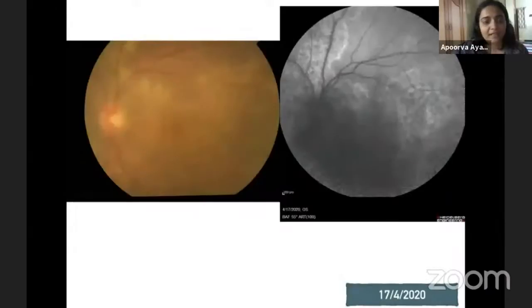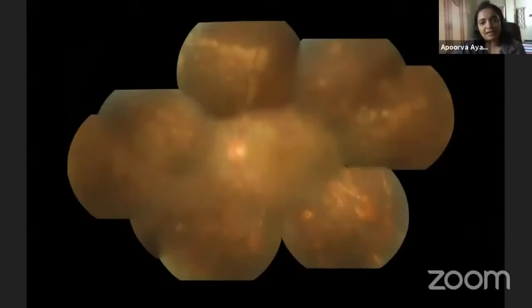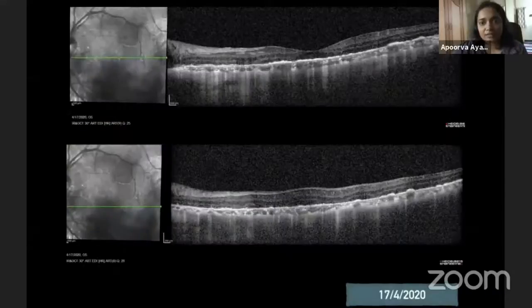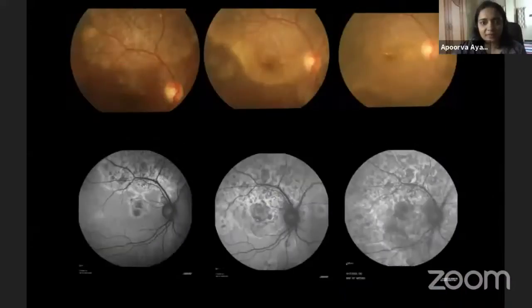This is the left eye. Haze is considerable because of vitritis, and this is again considerable thinning in these areas, and there are some active areas in between. So this is a comparison of the 3 visits of the right eye,